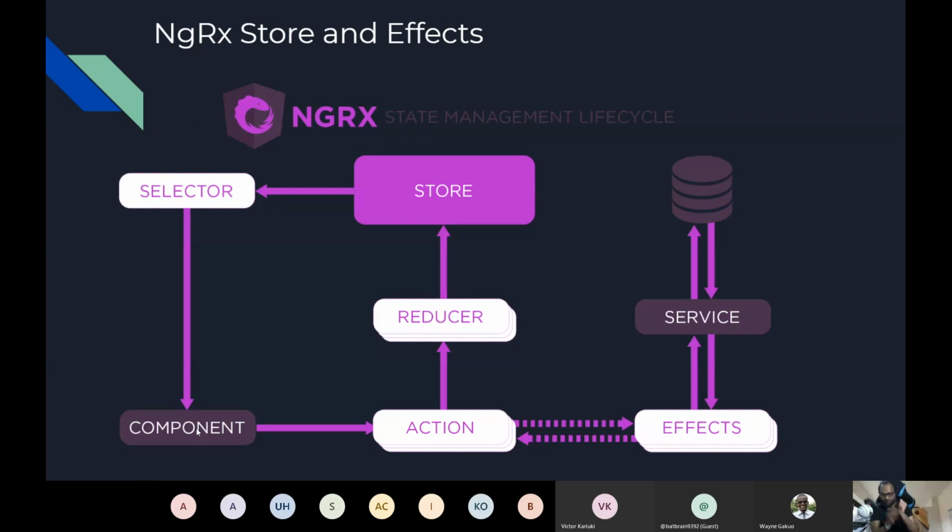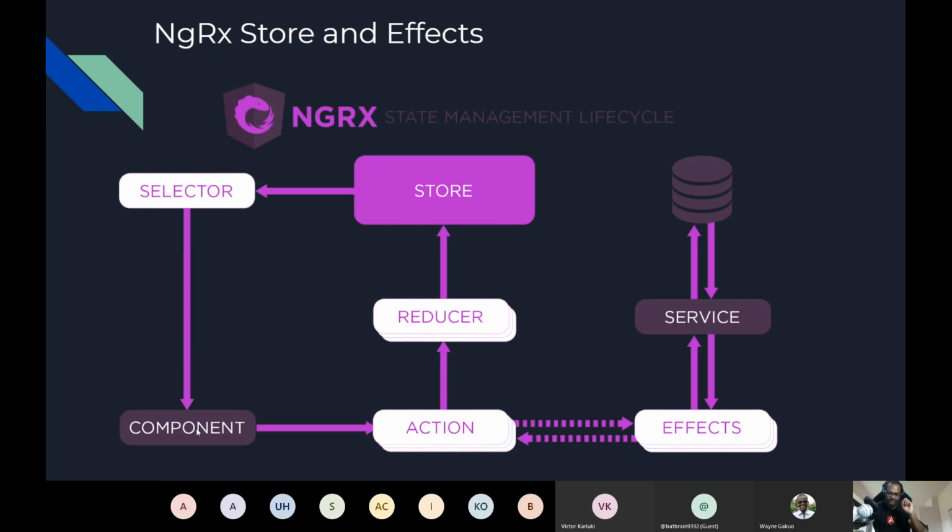Now, there are two scenarios. If I want to put that data into my store, or if I want to modify that data, I can use a reducer. But if that data is coming from the backend, then I have to use effects. I'm sure if you know Angular, you know about Angular services. So effects will go to my service, for example a product service. We'll see the demo soon, but let's go through this diagram and see action, reducer, and selector, which are three important parts.